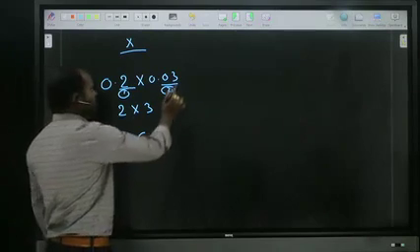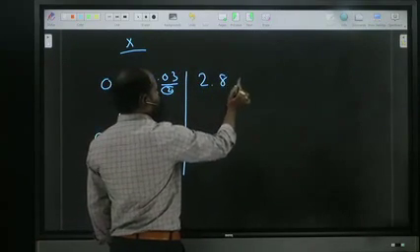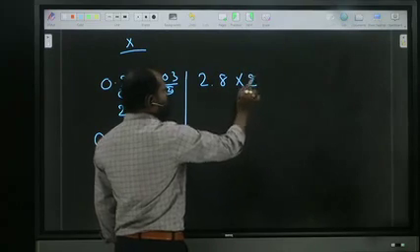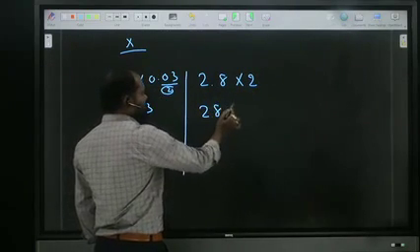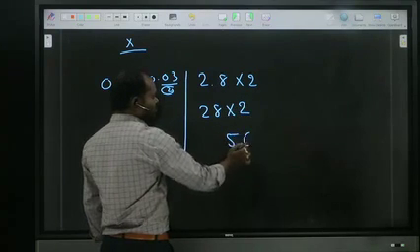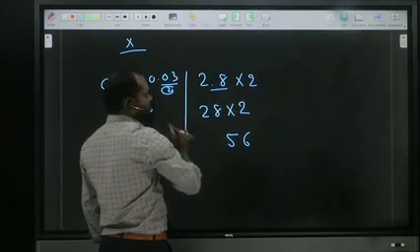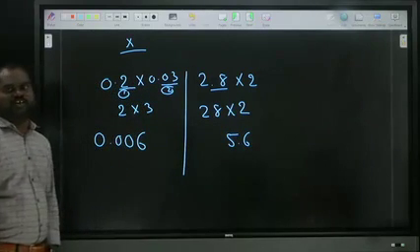Okay, we'll see one more. 2.8 into 2. Here no point, here only one point is there. First of all remove the point, 28 into 2 is 56. Here only after one number, so put the point after one number. So what is the answer? 5.6.